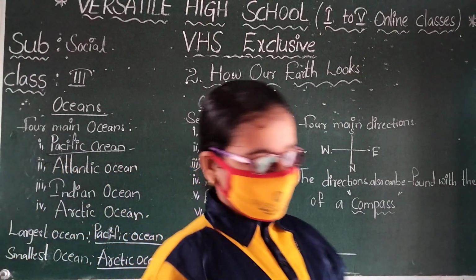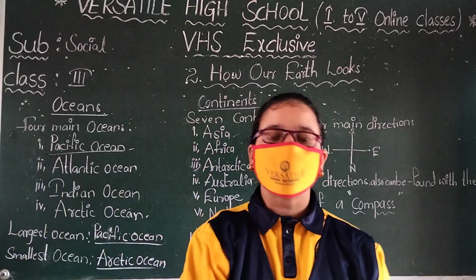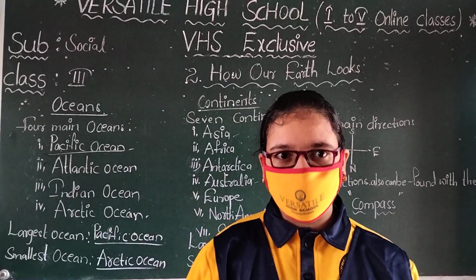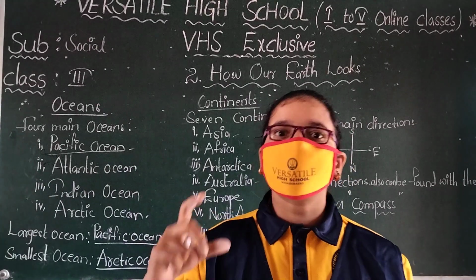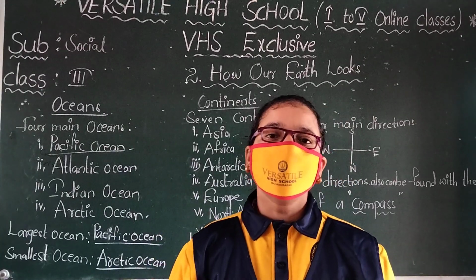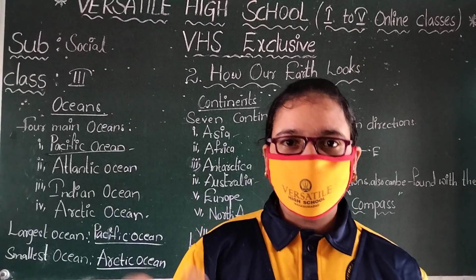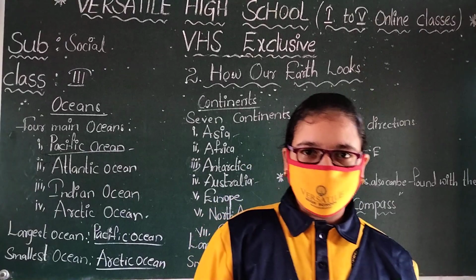Then the surface of the earth has many smaller water bodies. Smaller ones like the rivers, ponds, lakes. These are all smaller water bodies. Okay children, did you understand this?